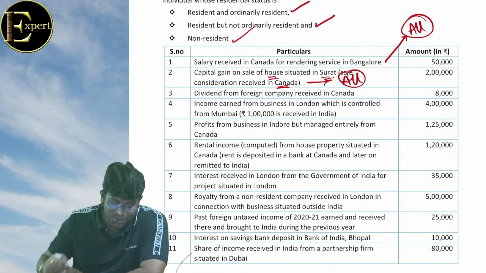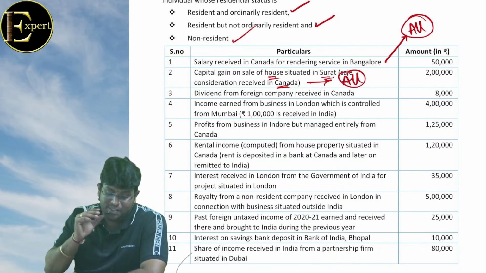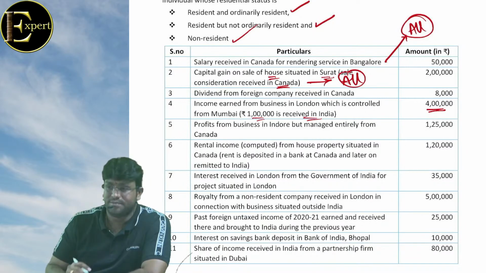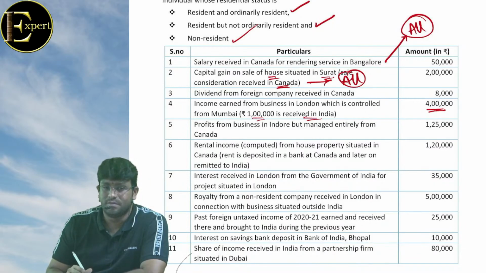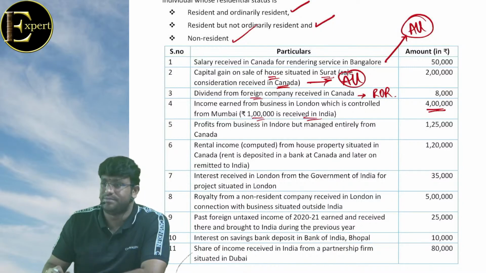नहीं, कुछ काम नहीं पड़ा उधर। Income earned from business in London which is controlled from Mumbai, listen carefully, 4 lakh is total figure, 1 lakh is received in India. Oh, dividend from foreign company received in Canada, only ROR.